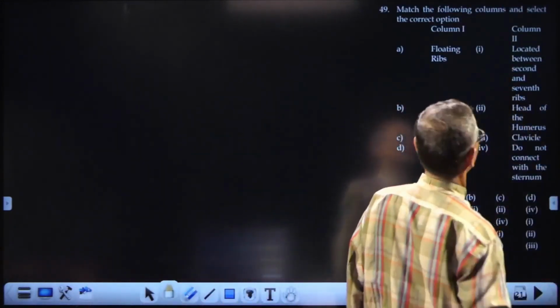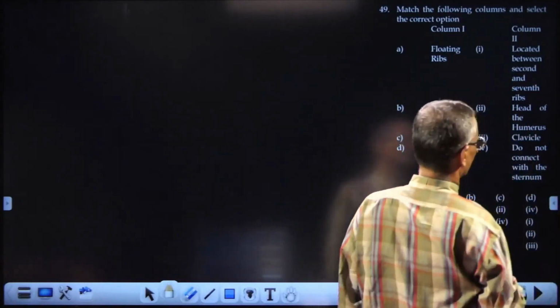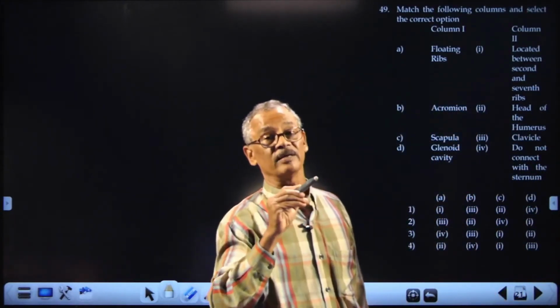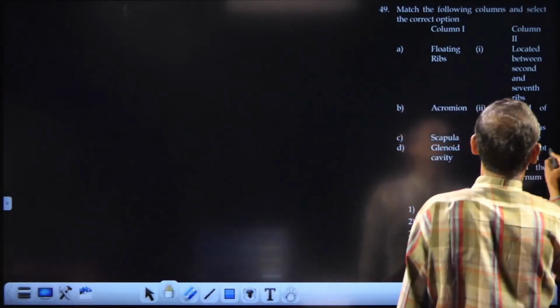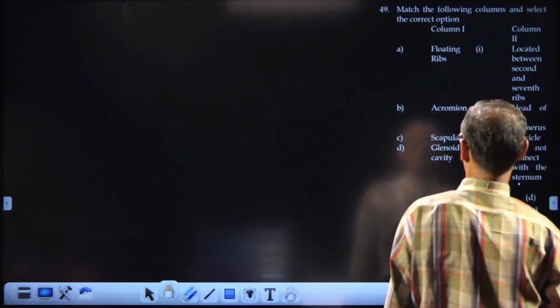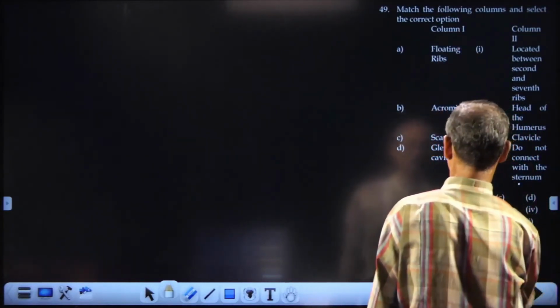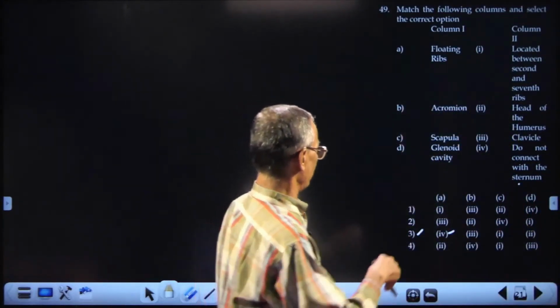Now, match the following. Again, you can use the same technique I have told you. Floating ribs. What are the floating ribs? The last two, 11th and 12th pairs. They do not connect with the sternum. So, A should be 4. Okay, that is the only option available.